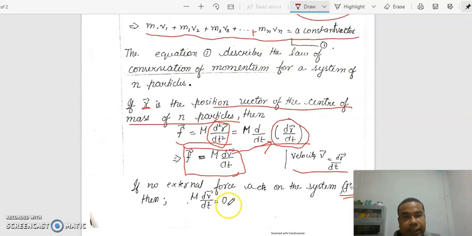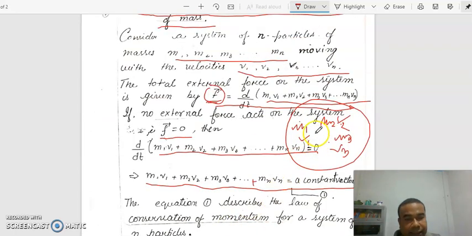V is constant means, if we take this system, the entire mass of the system is concentrated at this point. And this point is moving with velocity v, then this velocity is constant. This system is moving with constant velocity, that is the velocity of the center of mass.